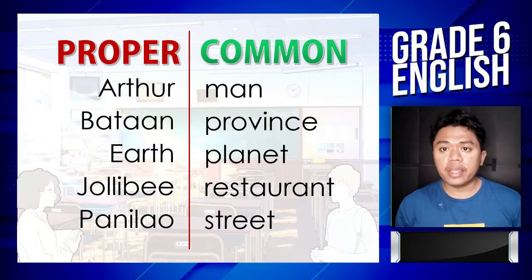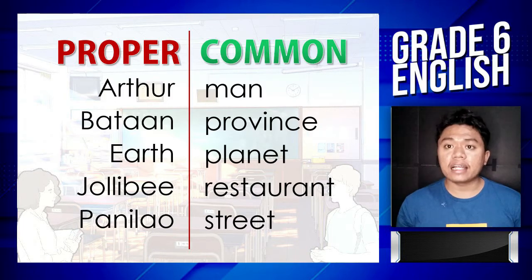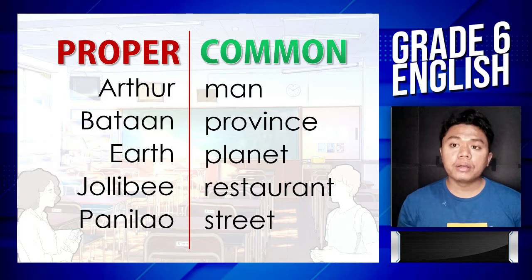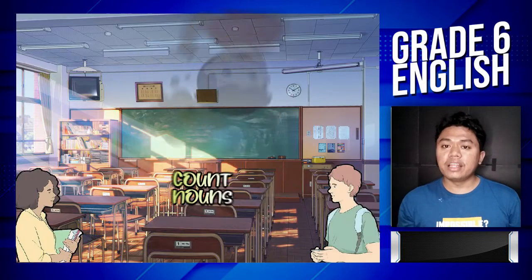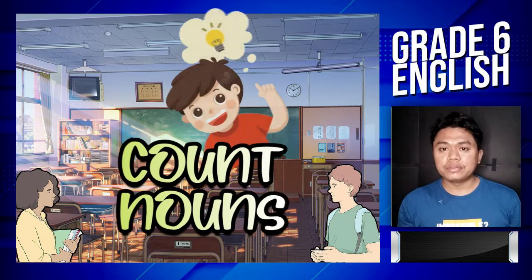Look at the following examples we've organized in columns in which all under proper nouns are exact names, and all under common nouns are general names. Arthur, man. Bataan, province. Earth, planet. Jollibee, restaurant. Panilaw, street.